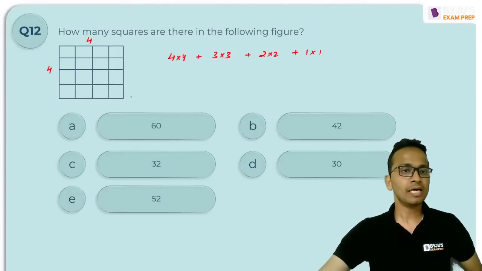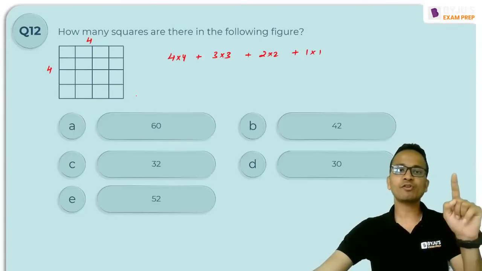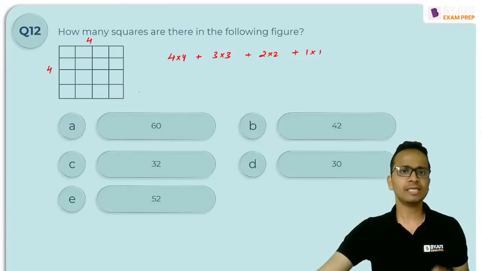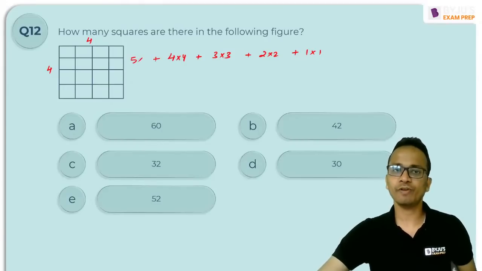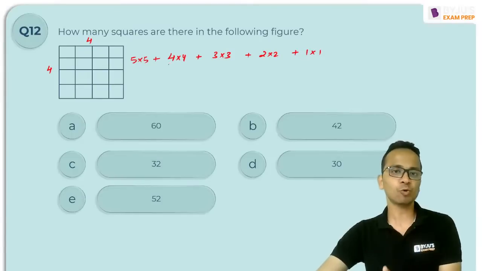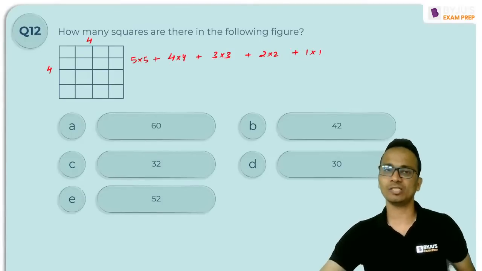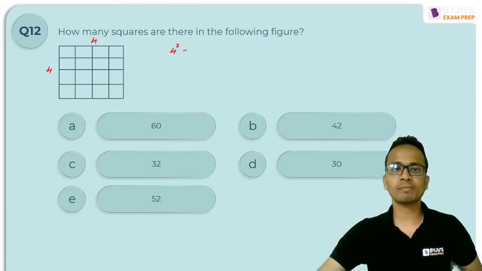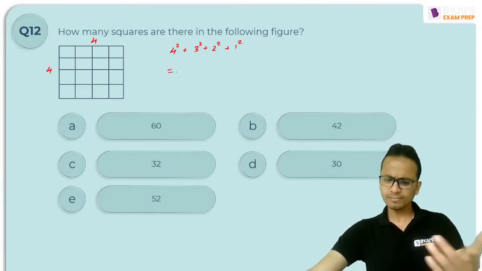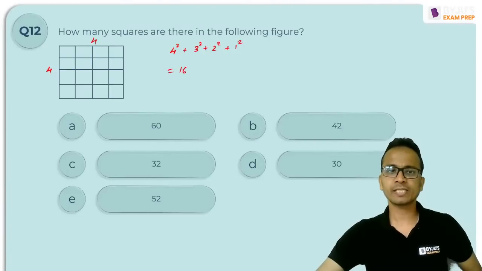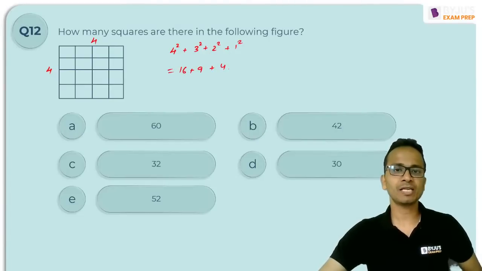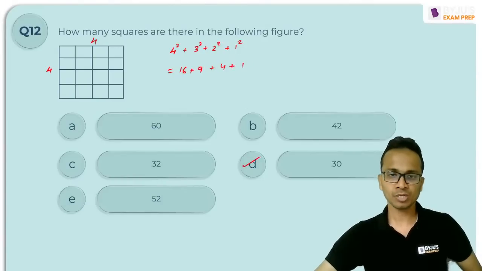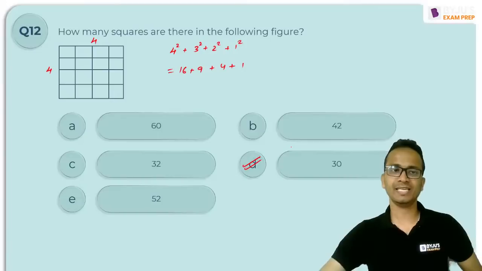If you have a grid of 5 cross 5 unit squares, then you start from 5 square, then 4 square, 3 square, 2 square and 1 square, and add them. In this case we have a grid of 4 cross 4 squares, so 4 square plus 3 square plus 2 square plus 1 square will be the answer. That will save you a lot of time. So 4 square is 16, plus 9 is 25, plus 4 is 29, plus 1 is 30. So yes, the correct answer here is 30.